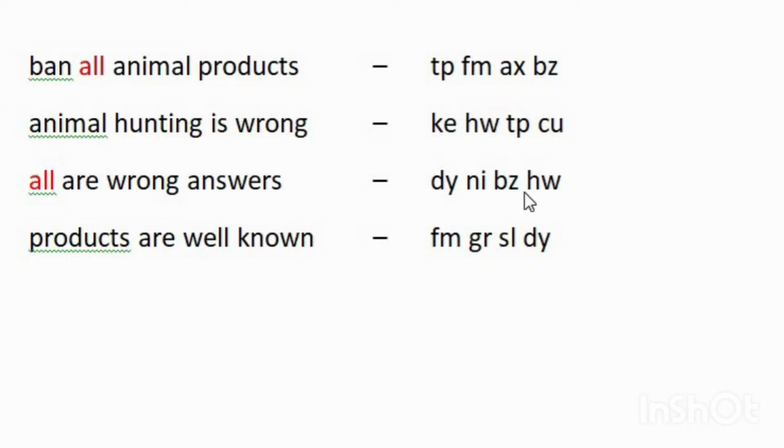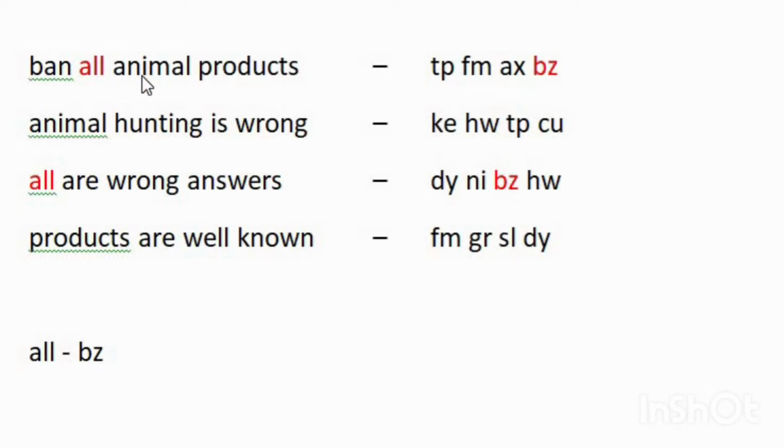In the first line the codes are TP FM AX BZ, and in the third line the codes are DY NI BZ and HW. That means BZ is there in the third line and it is also present in the first line, so the code for "all" is BZ.